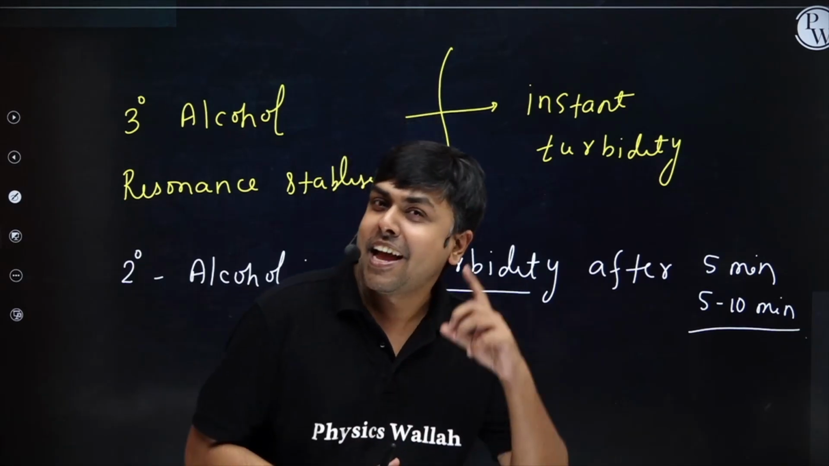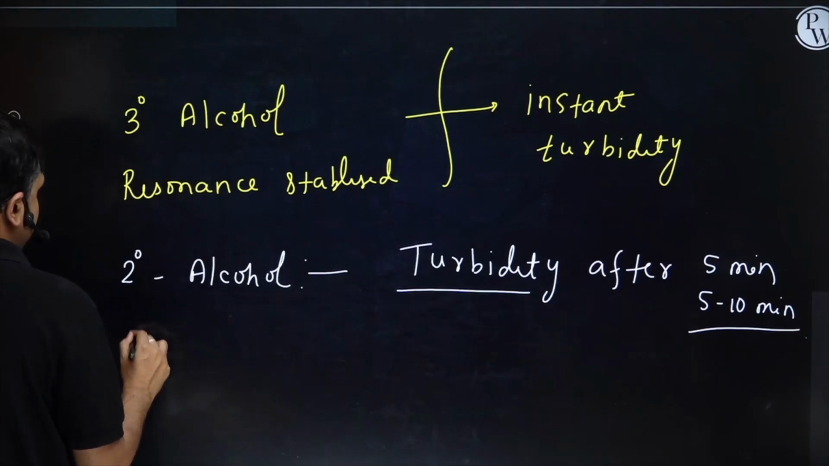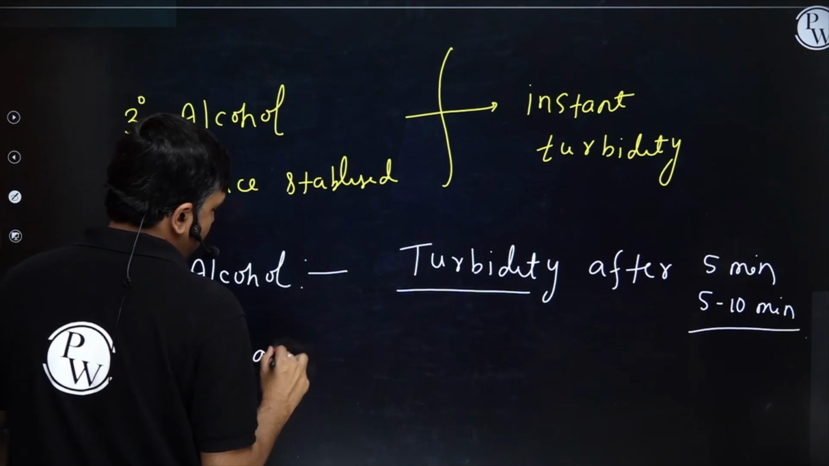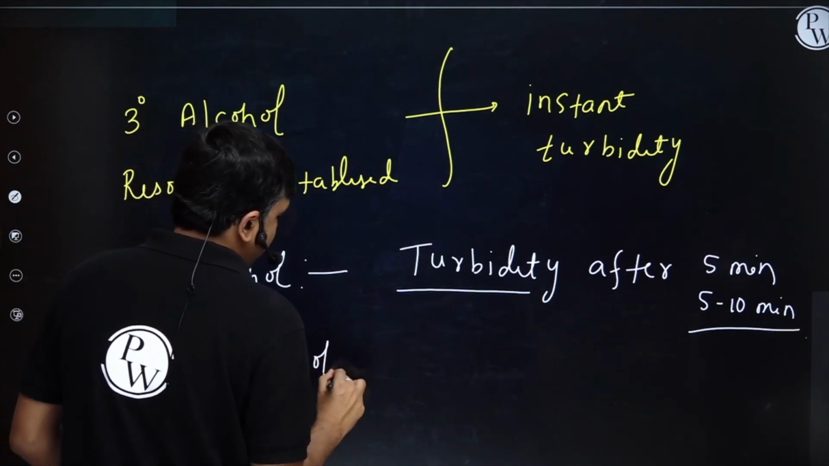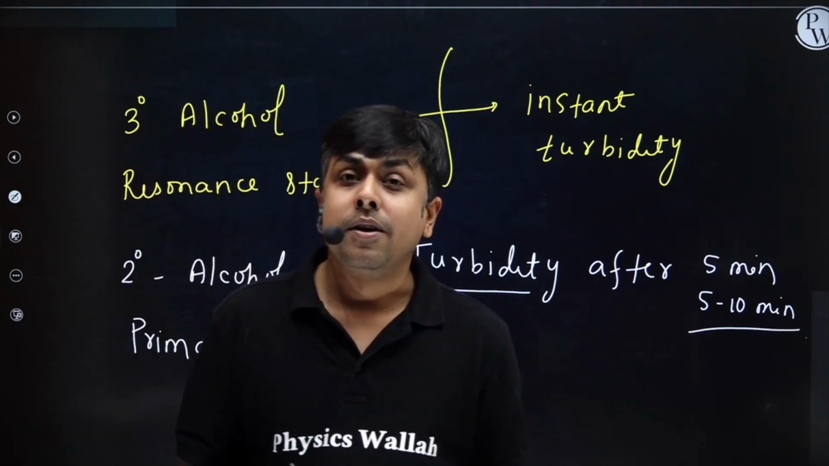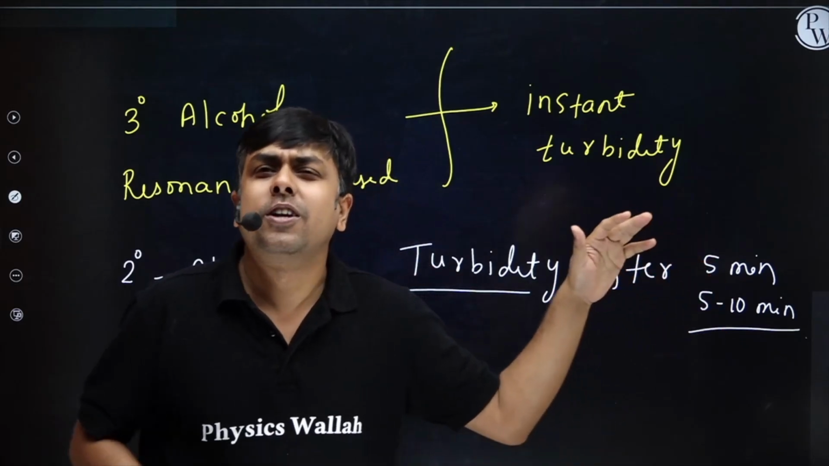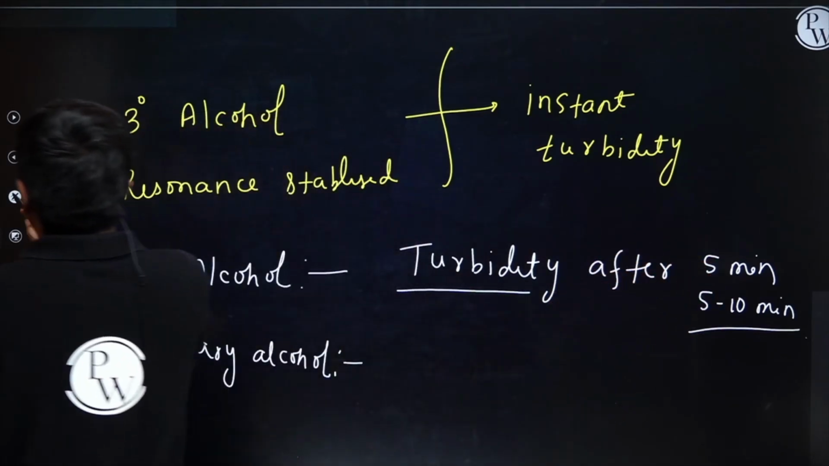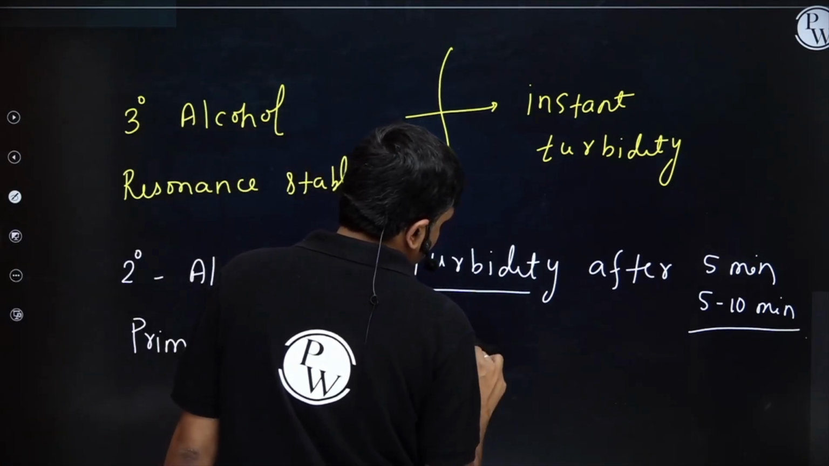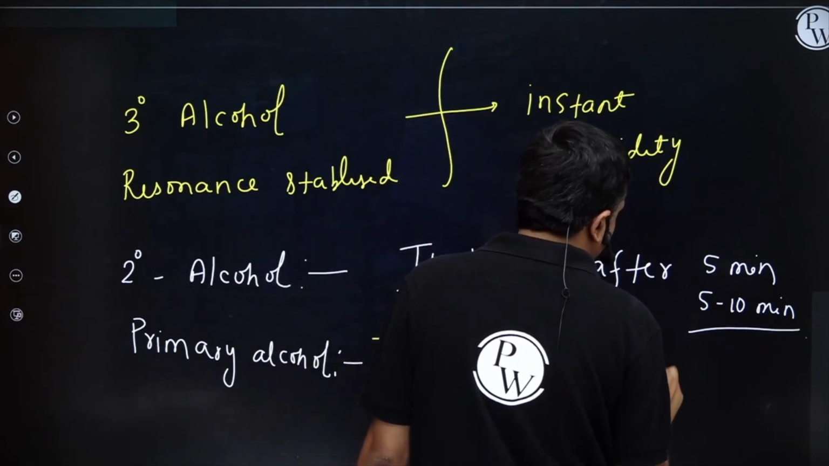The reagent is anhydrous ZnCl2 plus HCl. Students, if I have a primary alcohol, in that particular case, turbidity will appear after infinite time or on prolonged duration. Let me write. Turbidity will appear after prolonged heating.